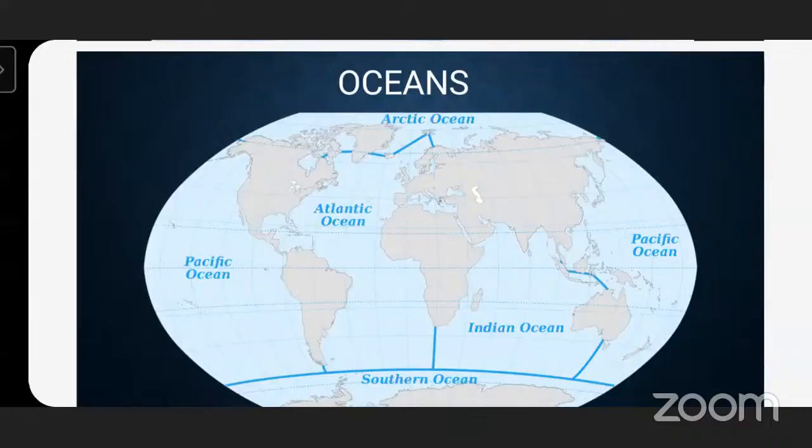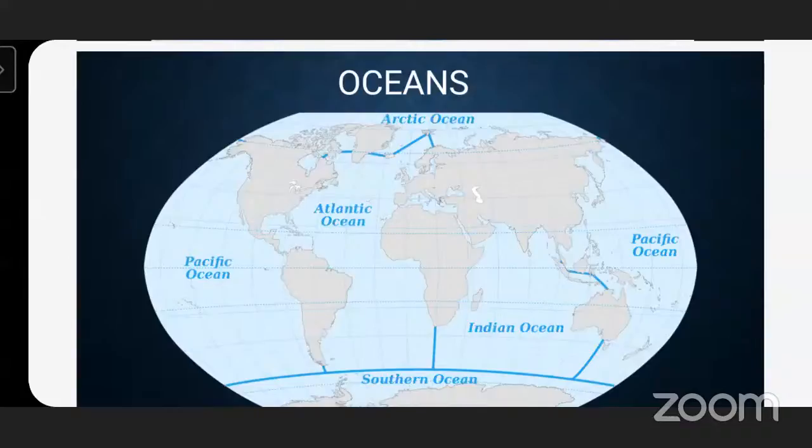On the earth, we can see five big oceans. The names of the oceans are the Pacific Ocean, Atlantic Ocean, Indian Ocean, Arctic Ocean, and the Southern Ocean. These are all the different oceans present on the earth.